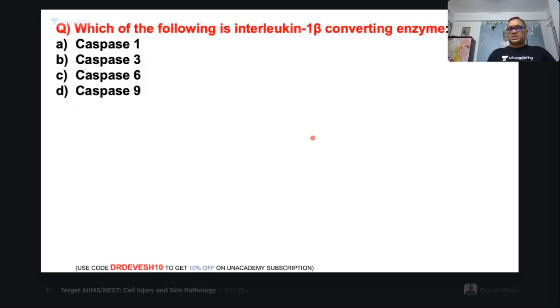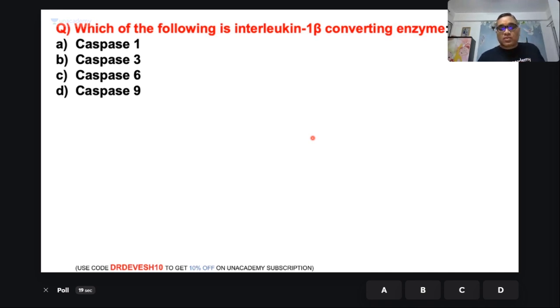Now coming to the next question. Again, a very good question. This is how questions will be asked in your exam. Look at the question. Which of the following is interleukin 1B converting enzyme? I have just modified one of the NEET PG questions which had been asked in a previous year. Interleukin 1B converting enzyme, and where it will be used.